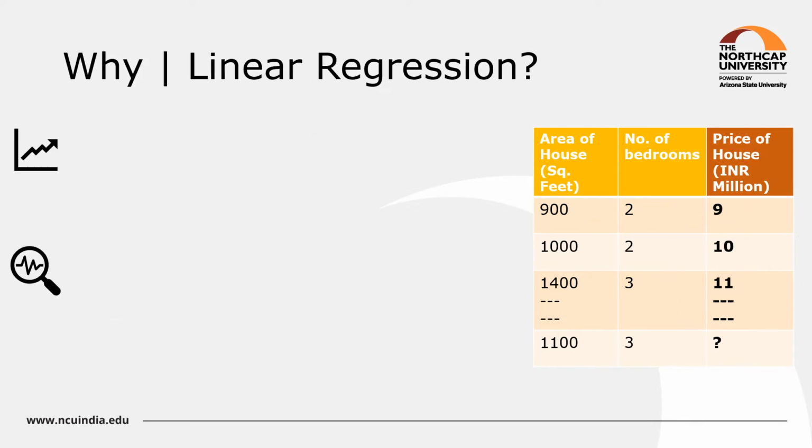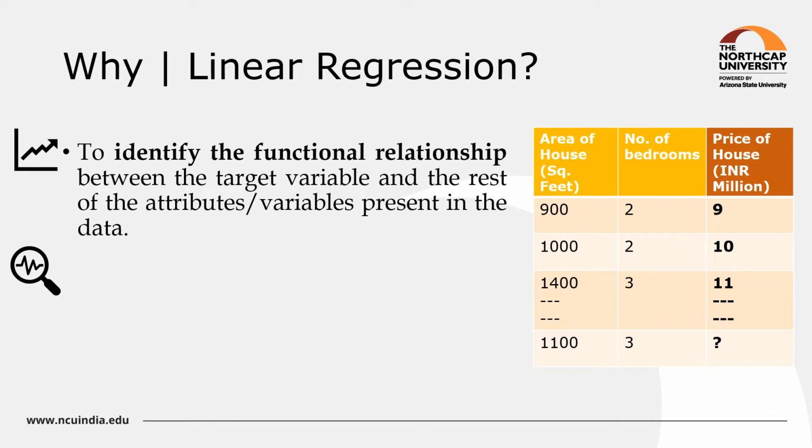Now next question comes, why do we need linear regression? The purpose of linear regression is to identify the functional relationship between the target variable and the rest of the attributes. Here the target variable is price of house and the other attributes are area of house and number of bedrooms.